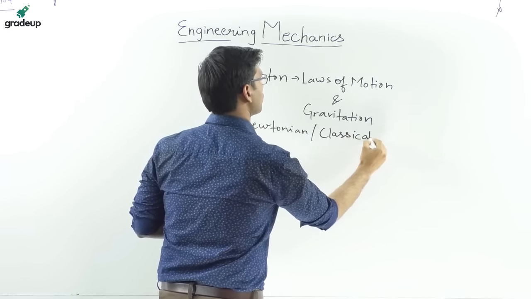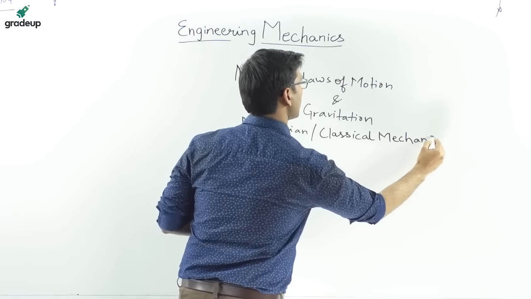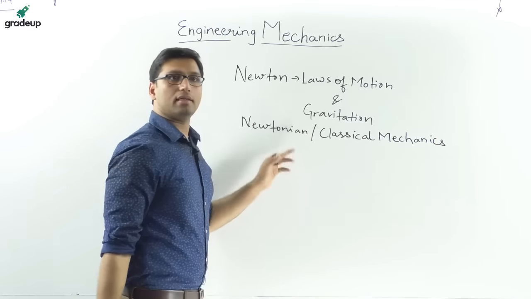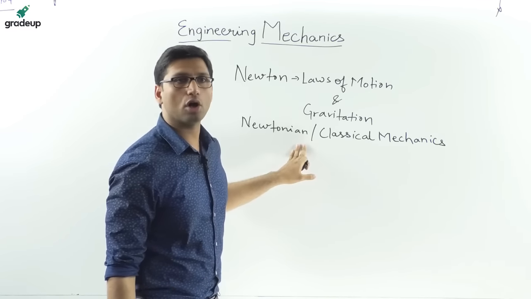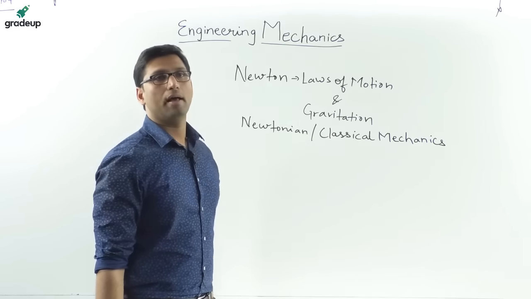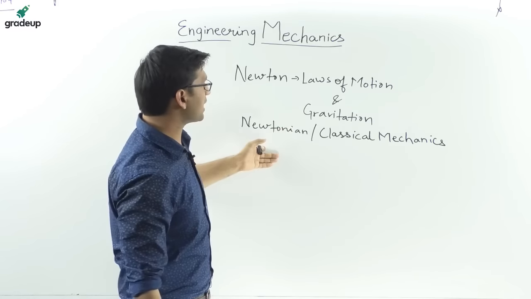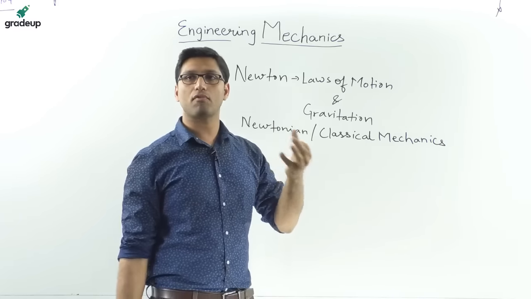The mechanics given by Newton is called Newtonian and classical mechanics, and it has given the laws of gravitation and motion. This is the mechanics that we apply in our engineering, to solve some problems of engineering.